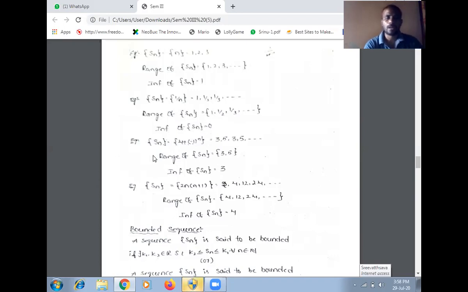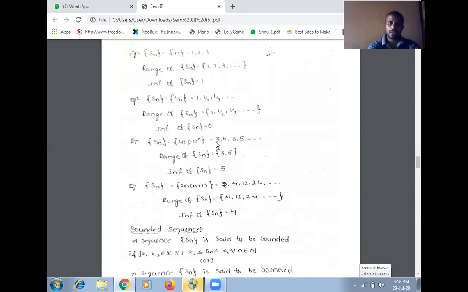So another example, similarly the above examples. మనం పై డెఫినేషన్ లో ఇచ్చినటువంటి ఉదాహరణలు తీసుకుంటున్నాం. ఇక్కడ Sn equal to 4 plus minus 1 whole to the power of n. So if n equal to 1, we get here 3. If n equal to 2, we get here 4 plus 1, 5. If n equal to 3, we get here 4 minus 1 equal to 3. If n equal to 4, we get here 4 plus 1 again 5.